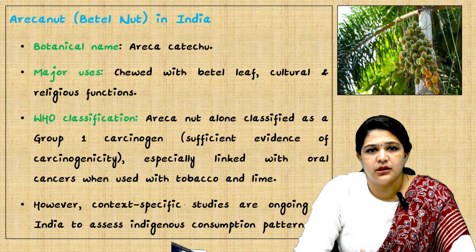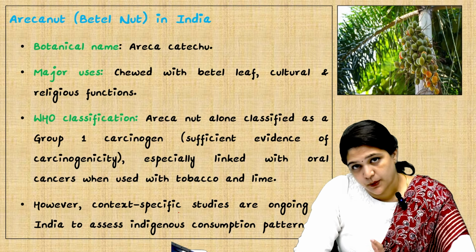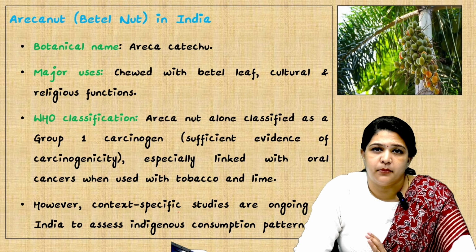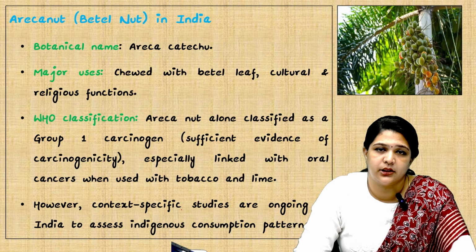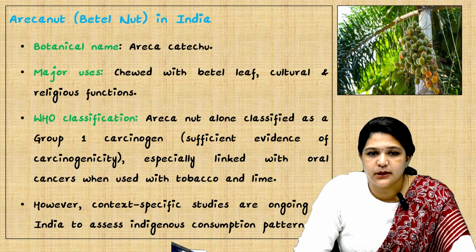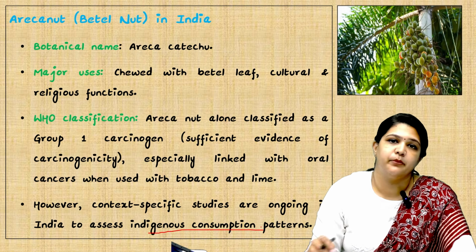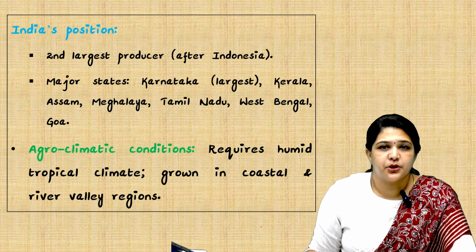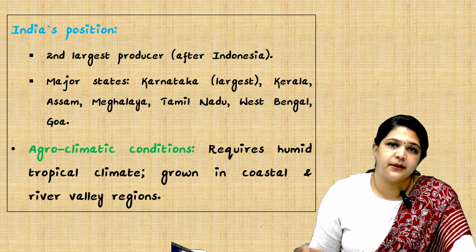Major uses: it is chewed with betel leaf, and used in cultural and religious functions. And the recent classification, as we have discussed, is that it has been classified as a carcinogen, and this can be a question: which of the following plants is classified as a carcinogen? We would least suspect betel nut or arecanut, so please be very careful when this question comes. However, context-specific studies are ongoing in India to assess indigenous consumption patterns. Next is India's position. We are the second largest producer after Indonesia, as I told you, and Karnataka is the largest among the major states.